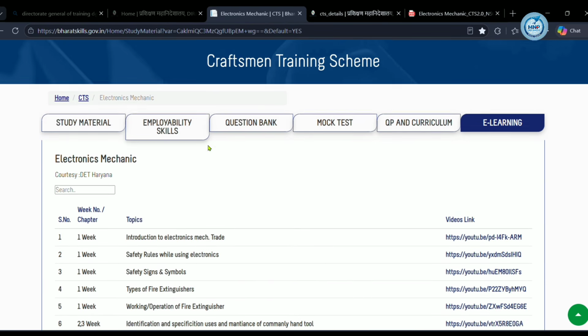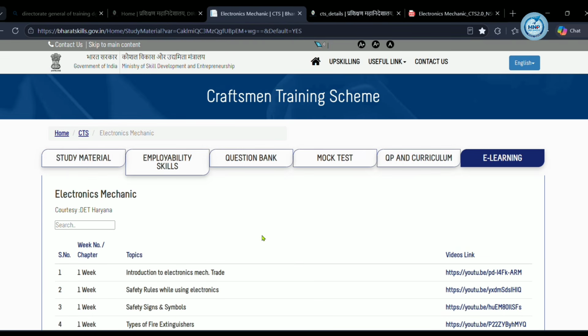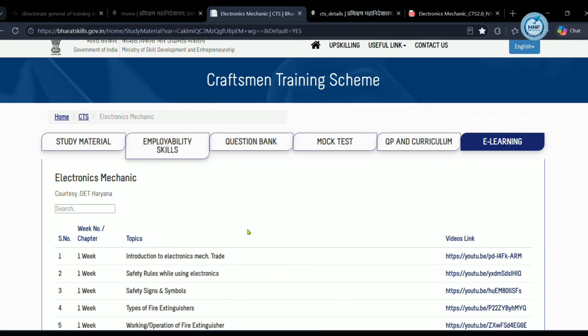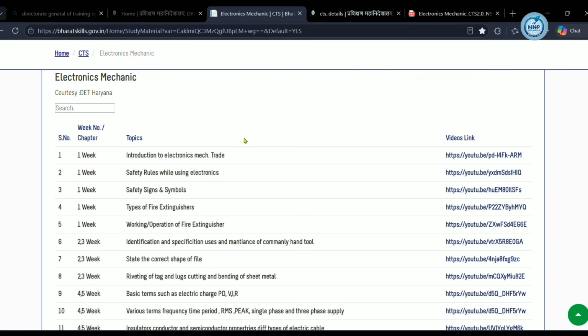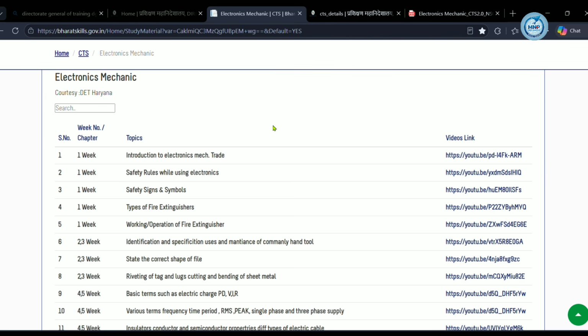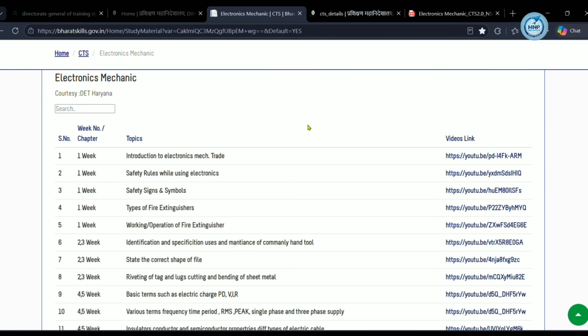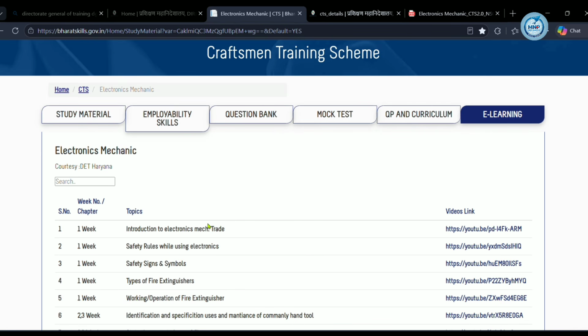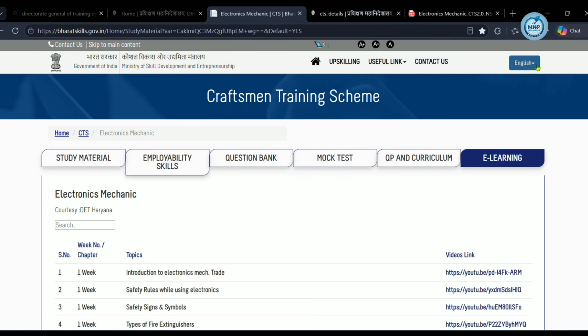So don't neglect it, and practice. First complete the trade theory, after that you can watch those YouTube videos also. After that, for mock tests, I think Testbook is the best platform, because I am also personally using Testbook, so I am recommending it. You can go to Testbook, the link is in the description. All free trade materials and some other materials, basic science and engineering materials, are all pinned in the description, so you can go through that. For practice books also, I pinned them in the description.